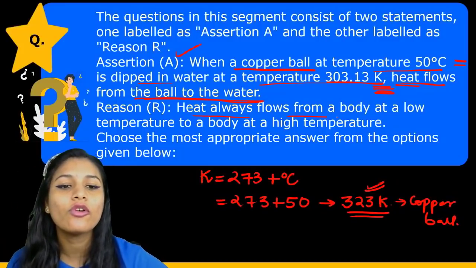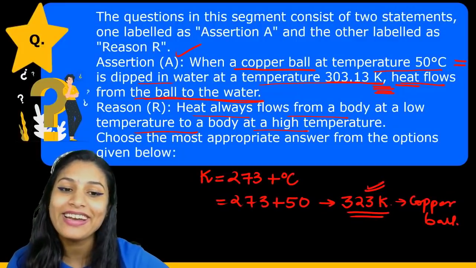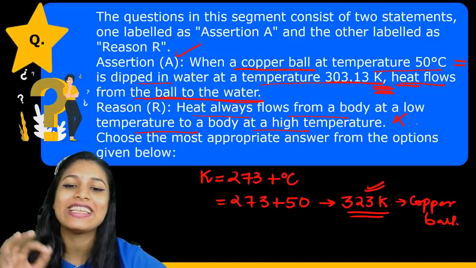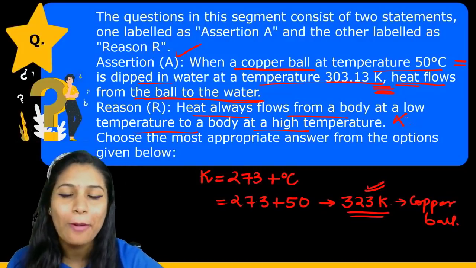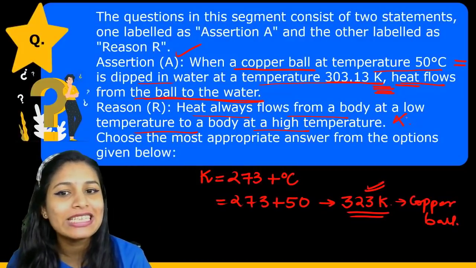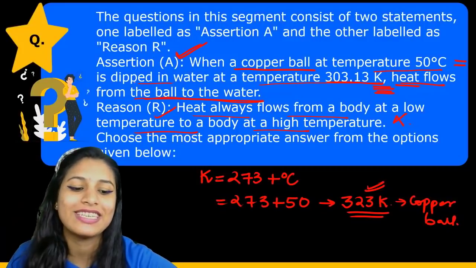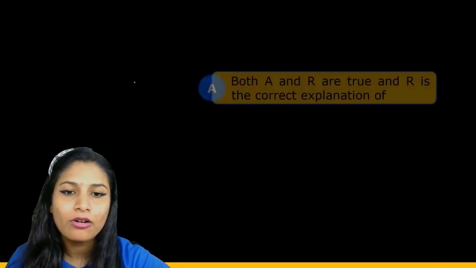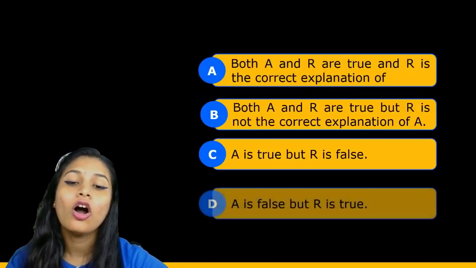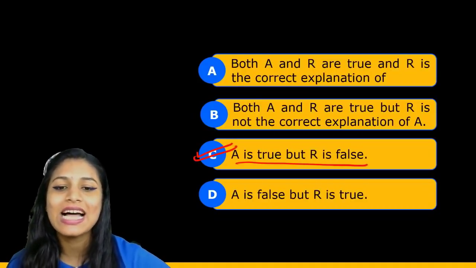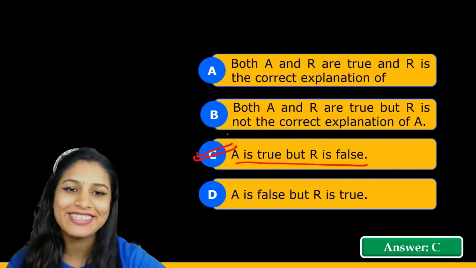The reason says heat always flows from the body at low temperature to the body at high temperature. This is absolutely wrong. It is just the opposite of what actually happens. So from here itself we can say that the assertion A is correct, but the reason R is false. Let us see the options. Option C, A is correct but R is false, is the answer.